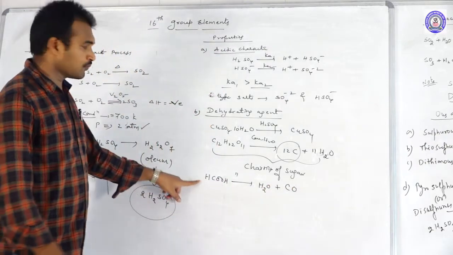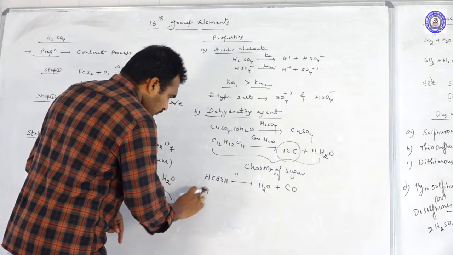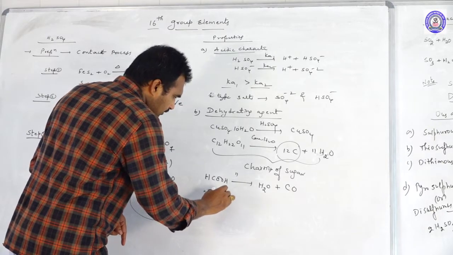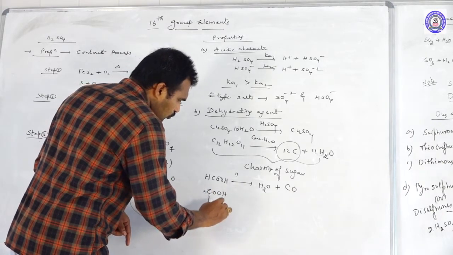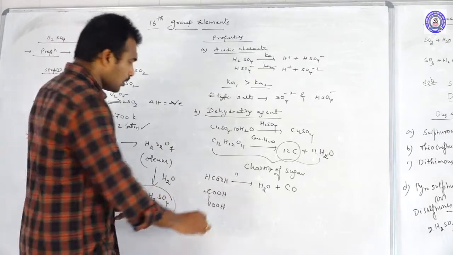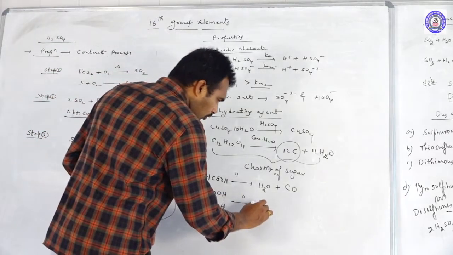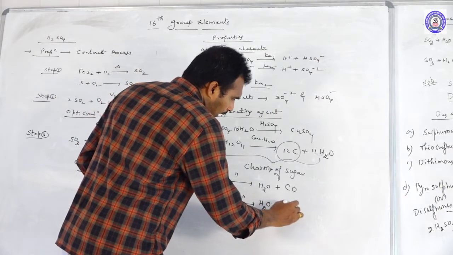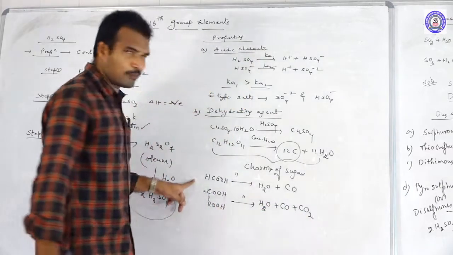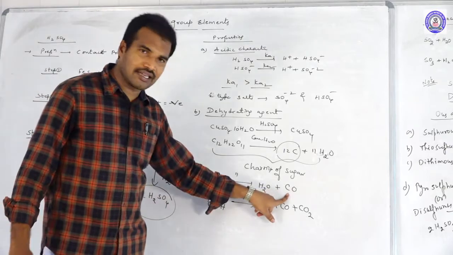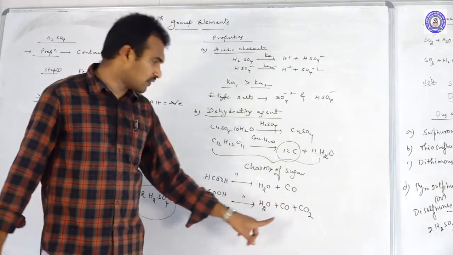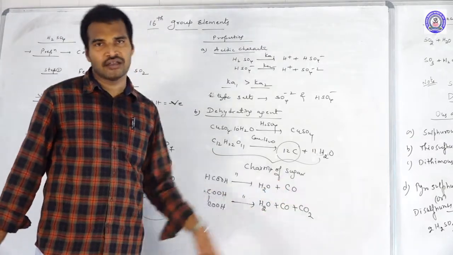Carbon monoxide. Suppose you take oxalic acid, H2C2O4. To this if you add H2SO4, we will get H2O, CO and CO2. Very important: formic acid will liberate only carbon monoxide, whereas oxalic acid will liberate a mixture of carbon monoxide and carbon dioxide.